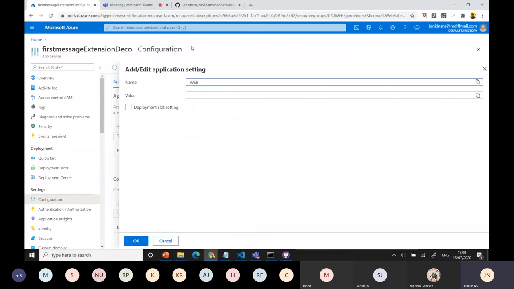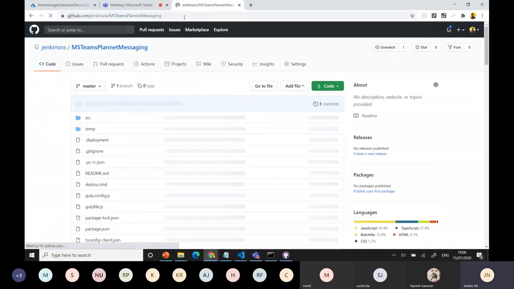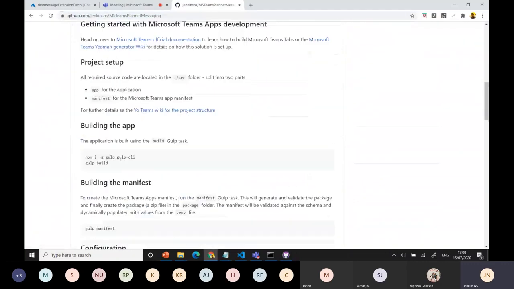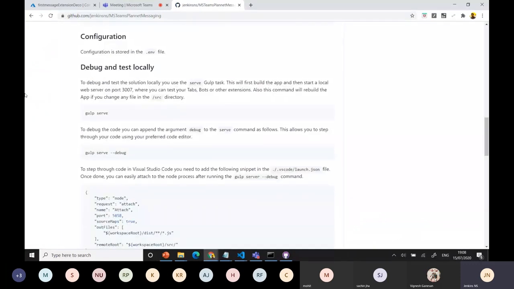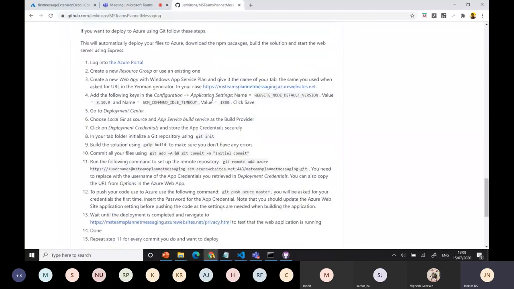One more thing, you have the option to refresh it here. Microsoft always provides the deployment steps to you. When you set this up, it will automatically bring all these details. It will allow you to do all these steps directly from the deployment part here. You can go to the application settings and add this website node.